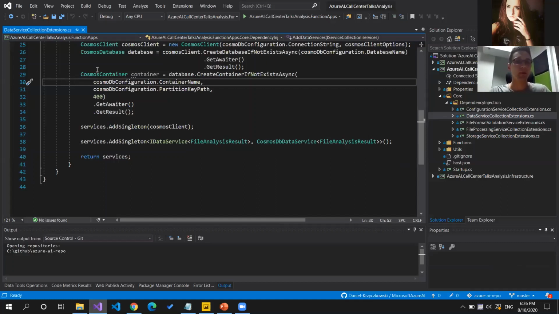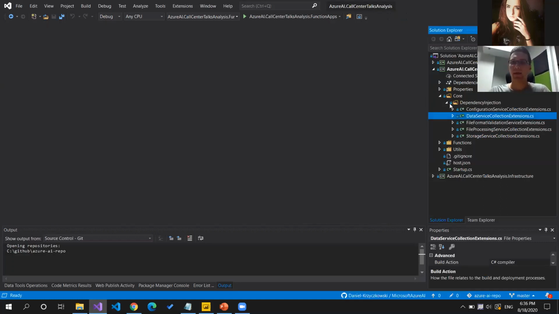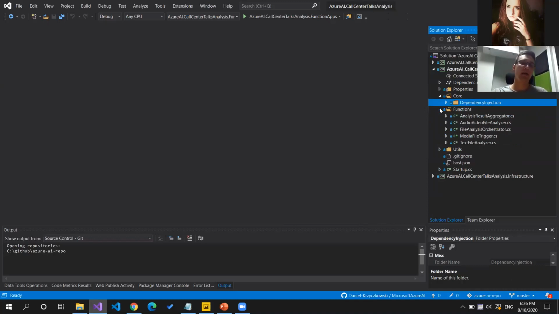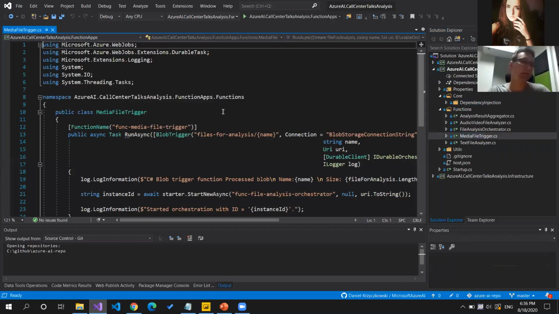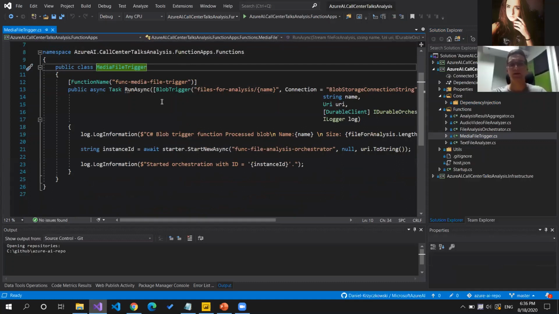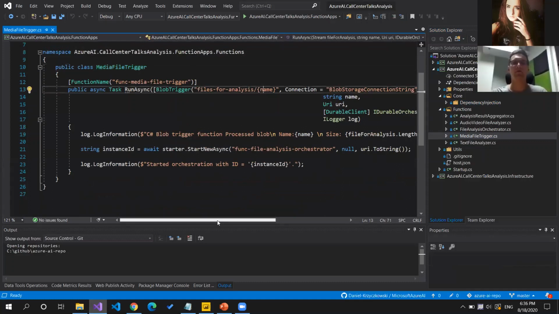So here, let me close it for a minute and let me open those functions that we have here, and those durable functions I mentioned. As you can see in the functions folder, there are different functions related to our solution. So let me open the first one, media file trigger. As you can see here, this media file trigger function is responsible for reacting to all new files that were uploaded to the Azure Blob Storage. That is why you will see the blob trigger attribute here. So this function will be run every time a new file is uploaded to the blob storage.